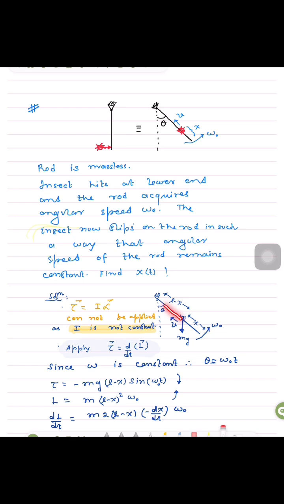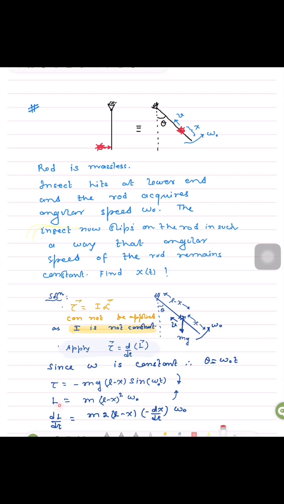So that will not contribute to angular momentum. The other velocity, omega (L minus x), multiplied by mass gives momentum, and multiplying by the perpendicular distance gives m omega (L minus x) squared. In simple words, we can say I omega is correct here, because only due to rotation we get angular momentum, so I omega will lead to a correct expression. We can directly write I omega, and this velocity will not contribute to angular momentum.